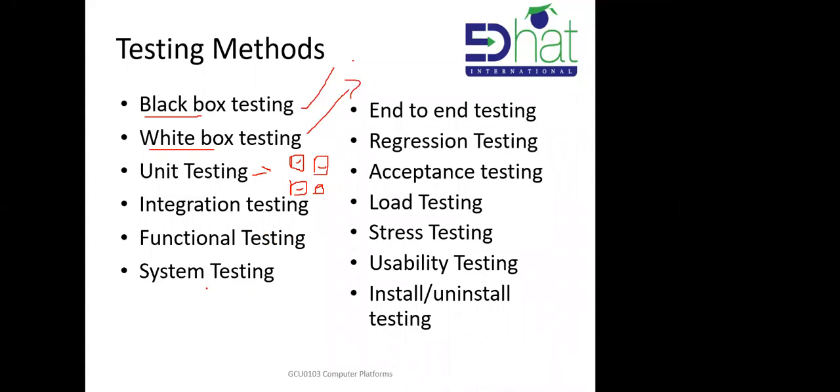System testing, where you check the system flow. First what it has to do, second what it has to do, third what it has to do, that is what we call system testing, right? Function testing means, if you type username and password and press OK, whether that is working. Then we have end-to-end testing. End-to-end means what interface the customer gets, and the server, that's called end-to-end testing.